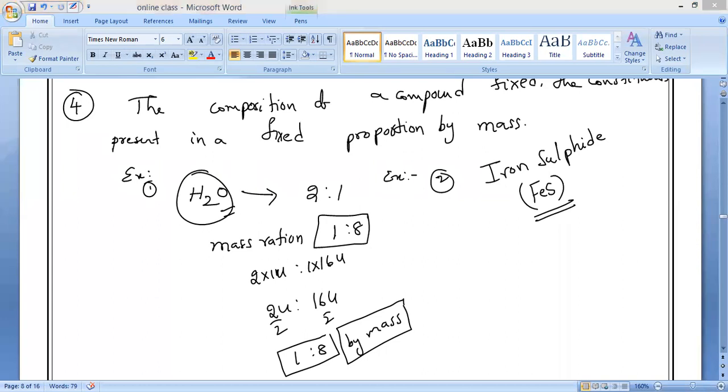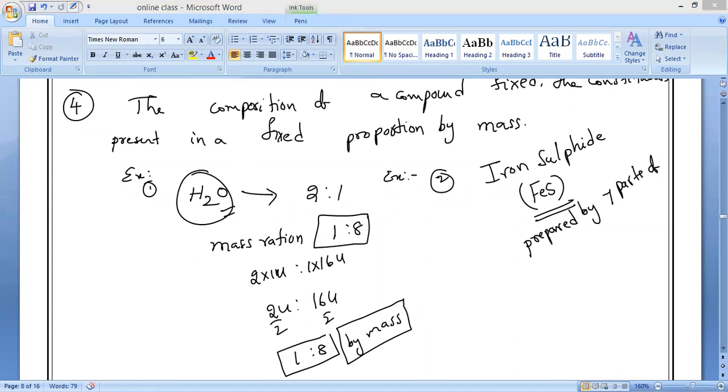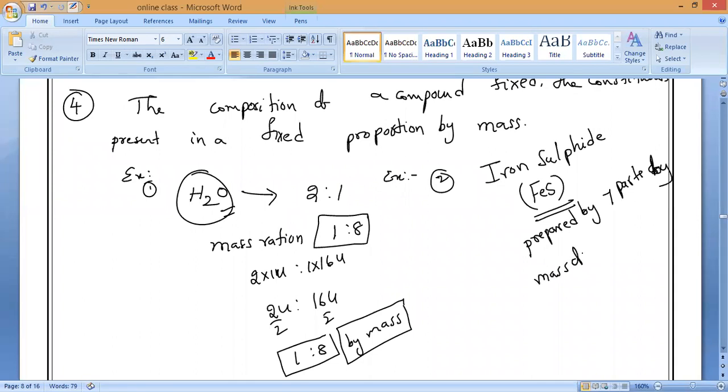Now, if you notice, its ratio is, if it is prepared by heating together 7 parts by mass of iron and 4 parts by mass of sulfur. Prepared by 7 parts by mass of iron.